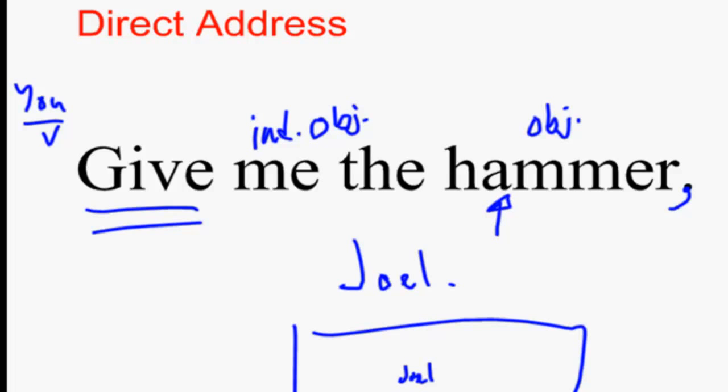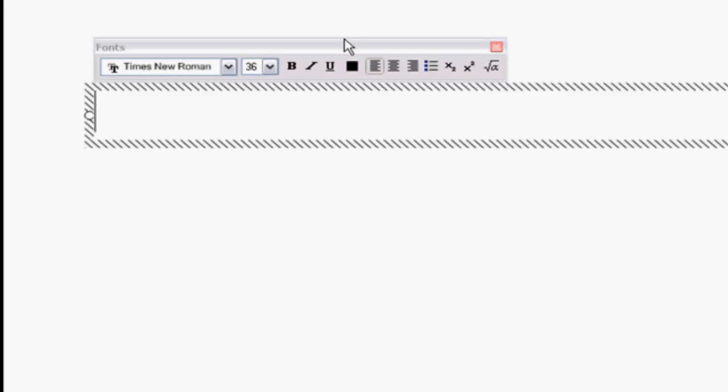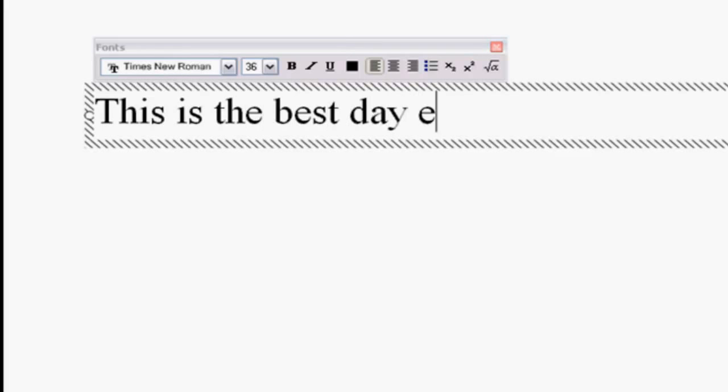Similar to direct address, we kind of lump it in with direct address, is this idea of adding a little bit of a question with a sentence. So, for example, I could write a sentence like, this is the best day ever, isn't it? And when I do that, I'm not really asking you, is this the best day ever?